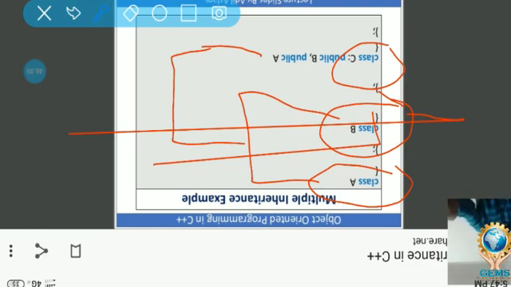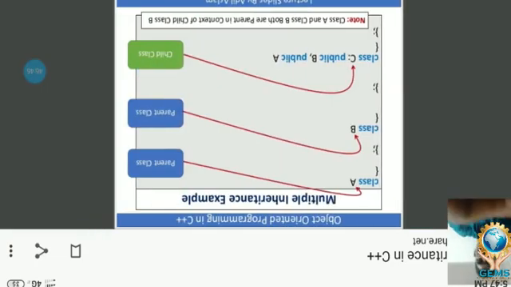This is a good, beautiful example. A good syntax is given in the slide. Look here, the clear explanation of parent class A, parent class B, and the child class.